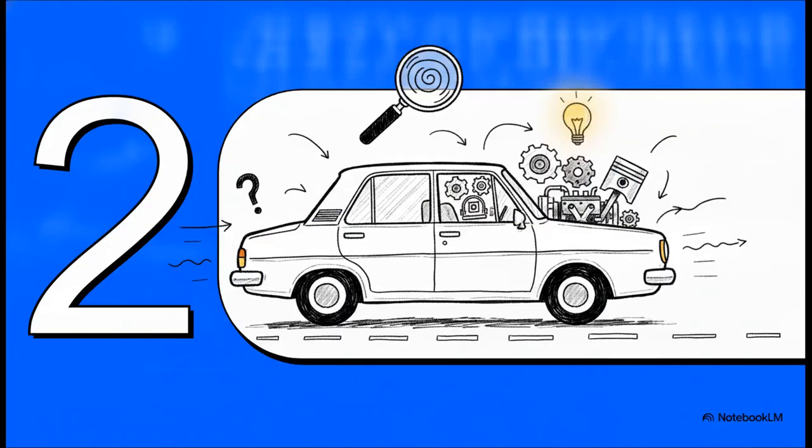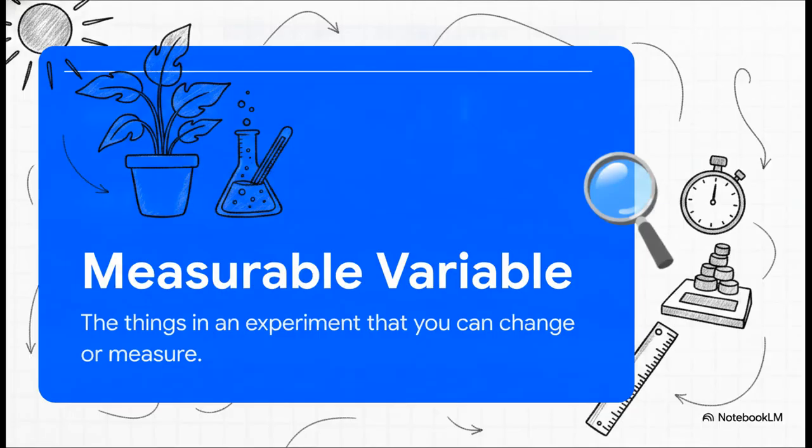Section 2, the secret tool, variables. This is the engine that makes it all work. If a testable question is a car driving toward the truth, variables are the engine that makes the whole thing run. You literally cannot have a scientific question without them. A measurable variable is anything in an experiment that you can change or measure. It's the physical, trackable element of your investigation. It might be the amount of sunlight a plant gets, the temperature of a glass of water, or the number of days you run an experiment. Bottom line, if you can count it, weigh it, or time it, you found your variable.